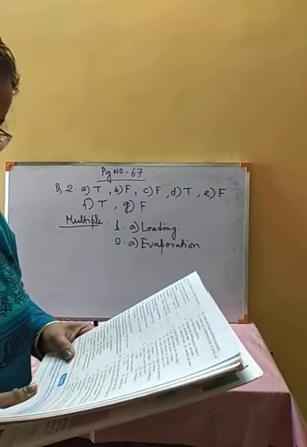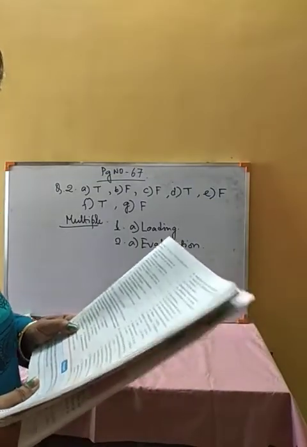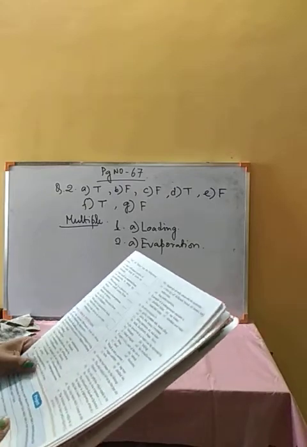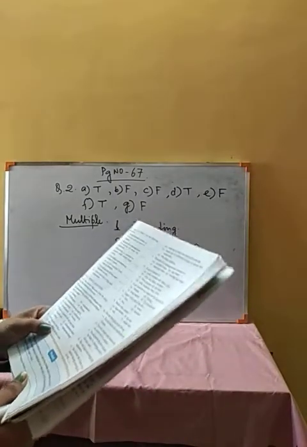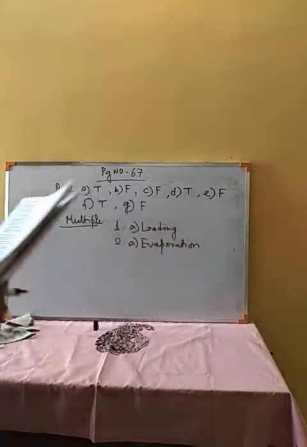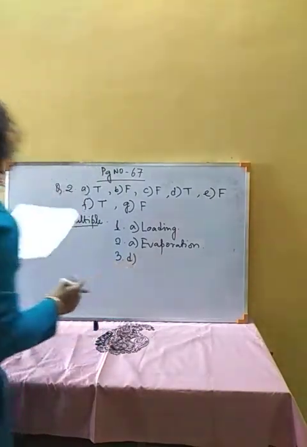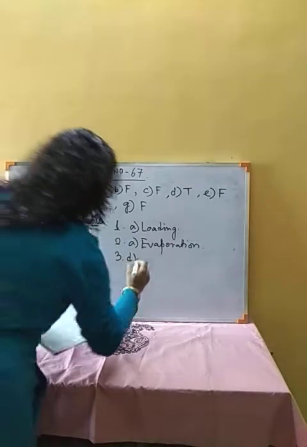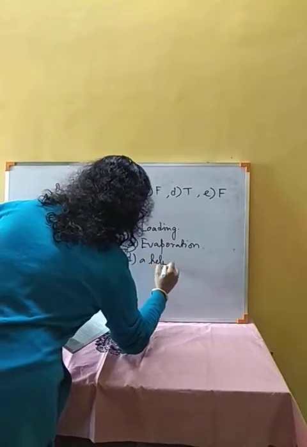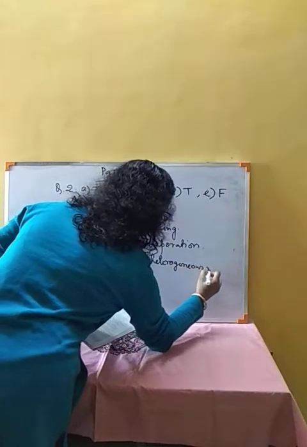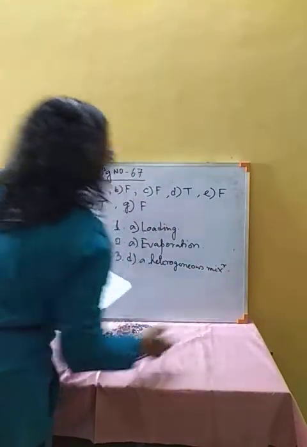Number 3. A mixture of mustard oil and water forms a heterogeneous mixture. Mustard oil and water are immiscible liquids, so it will form a heterogeneous mixture. Option D, a heterogeneous mixture.